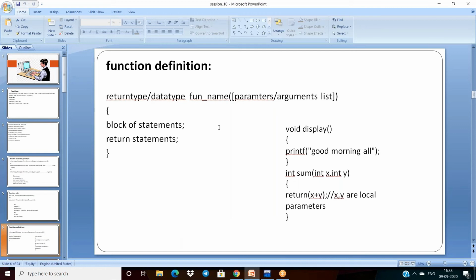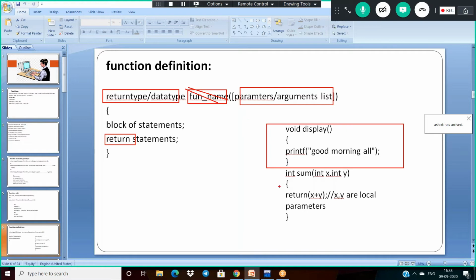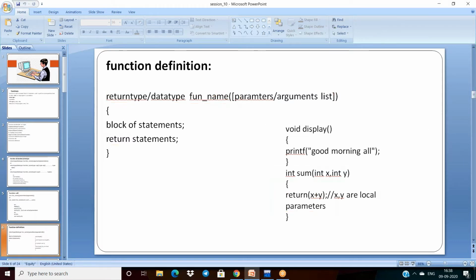Now coming to the programming here. Again, function definition. The function definition uses the name of the function, return type and parameters, and a block of statements written here. This is an example to display some information, and this is to find the sum of two numbers. Then I have to utilize all these functions here. These three steps: function declaration, function call, and function definition.